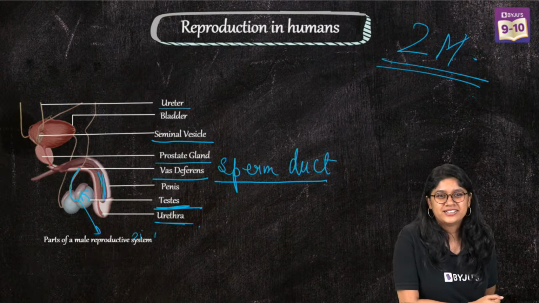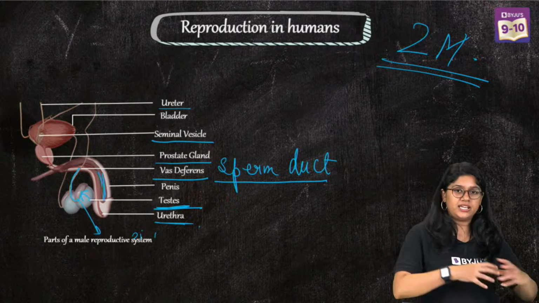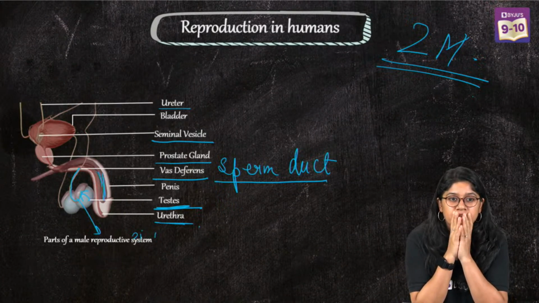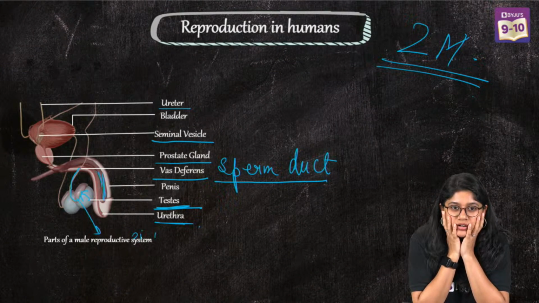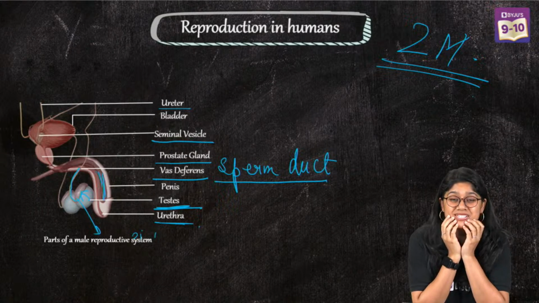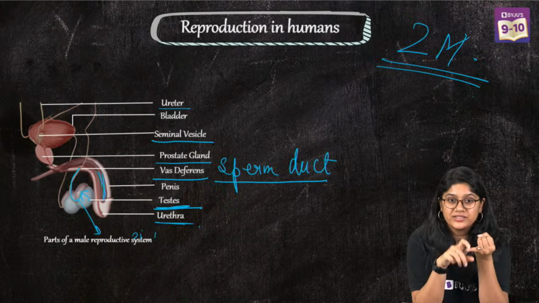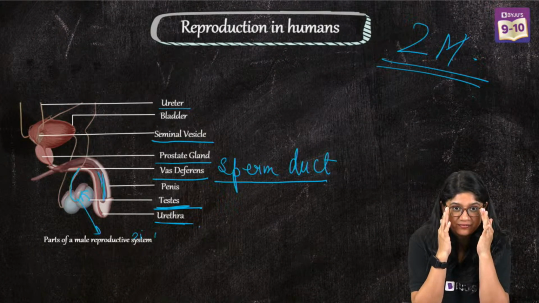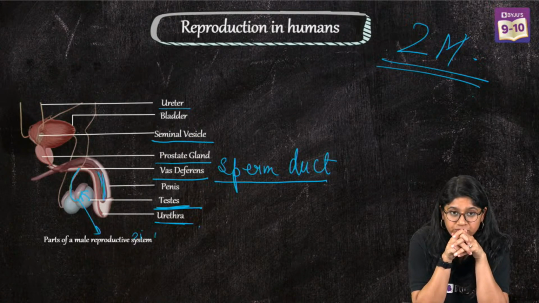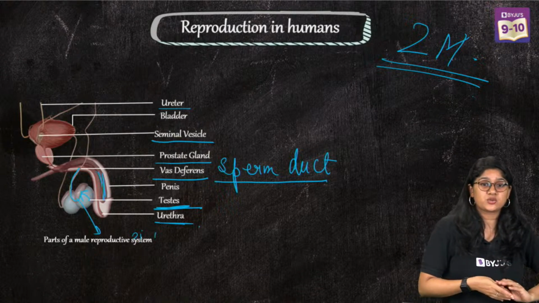Yes, everyone. Okay. Lubrication will basically be helping in releasing the sperms out of the body. Yes, very good. Okay, seminal vesicular glands, of course, will be helping to provide the nourishment. Yes, very good. Nightmare, I've answered your question. Okay, very good, everyone. I hope that this is clear to each one of you.